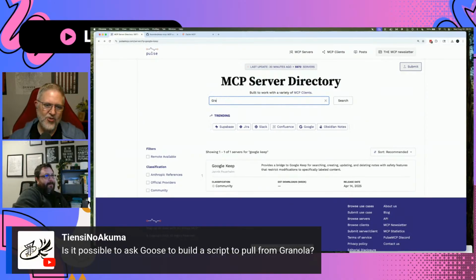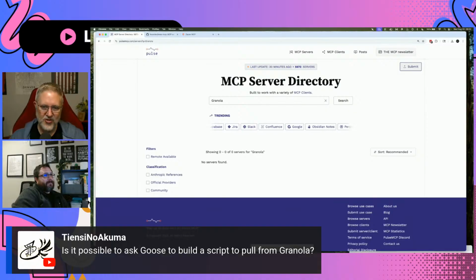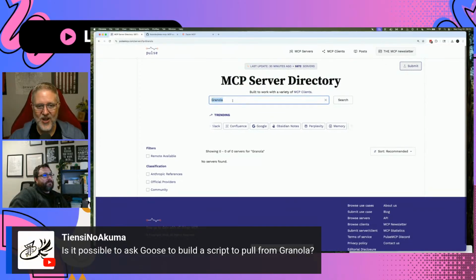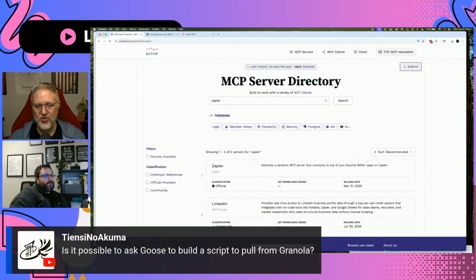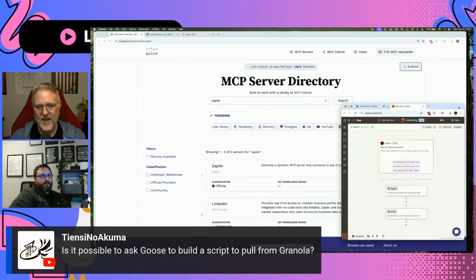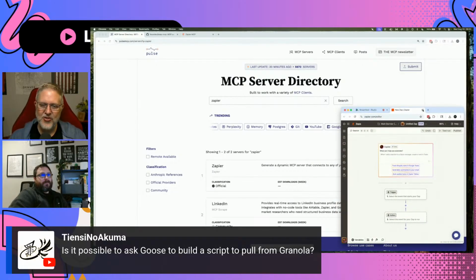Yeah. So someone asked, is it possible to ask Goose to build a script to pull from Granola? Granola doesn't have an API, because that was my next thing. As soon as we saw Zapier not working, I'm like, well, we'll just get Goose to write a Python script or something to go scrape the data. But Granola is really limited as far as how they expose their data, and they only have a few integration partners.